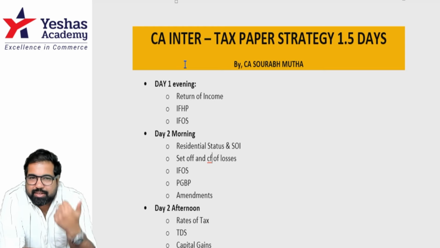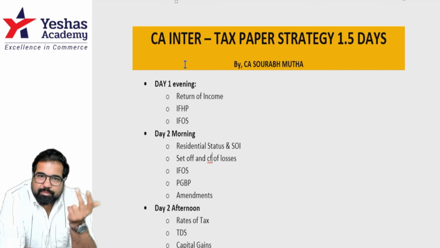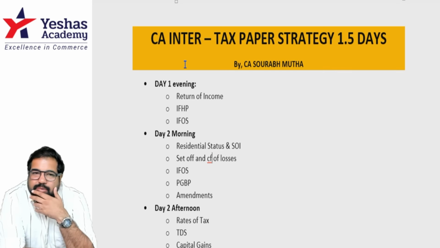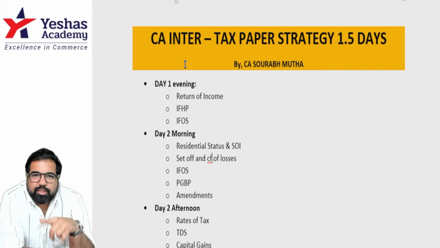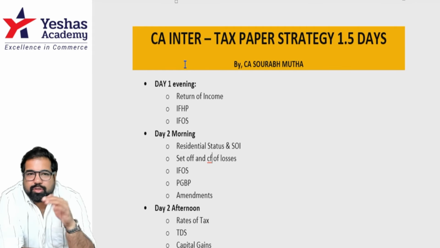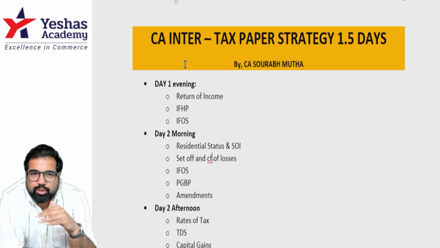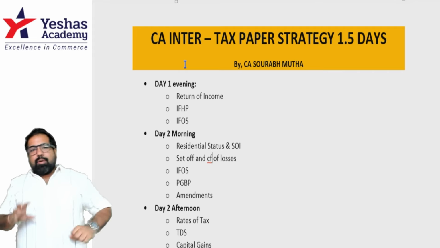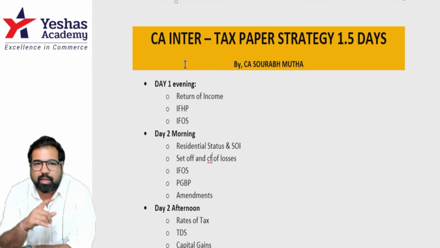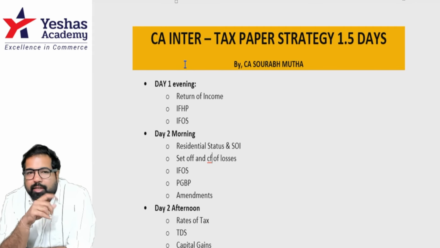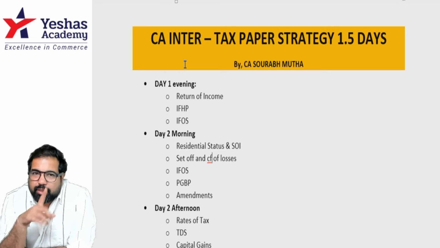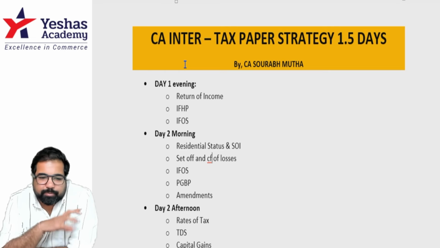In IFOS, there is dividend tax, there is gift tax, there is deemed income, and there are some additional incomes that go under IFOS. A couple of things you should be careful about. Family pension. In the old scheme, there is a deduction of 15,000 per annum. In the new scheme, it has become 25,000 per annum. Your deemed income now is coming under buyback 222F. This is something new, and you should keep in mind that as well.